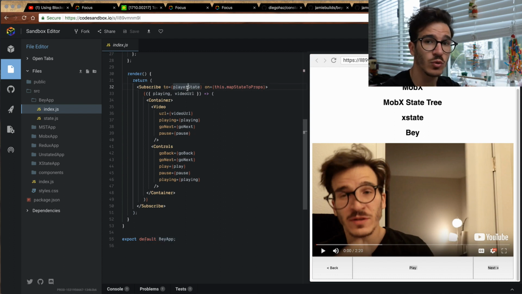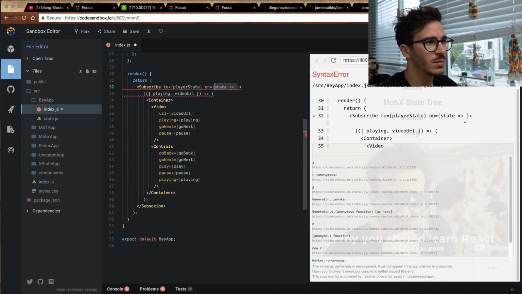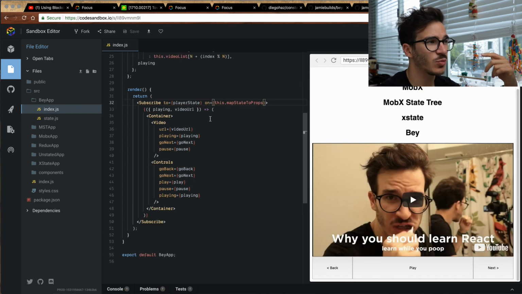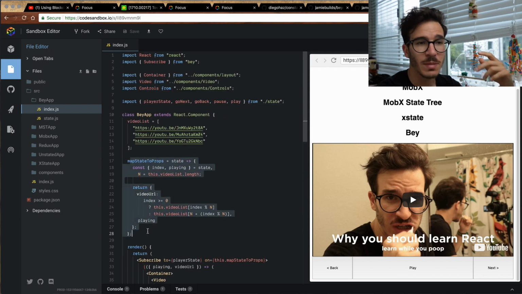We subscribe to player state on state, but because we made it a little bit complicated, I named it mapStateToProps, which is kind of taken from Redux. The onProp gives us a function that takes our state and returns what we care about. Then a render prop gets the playing and the video URL and does all the same things as before, renders the video and renders the controls. mapStateToProps is where we're putting our computed value.